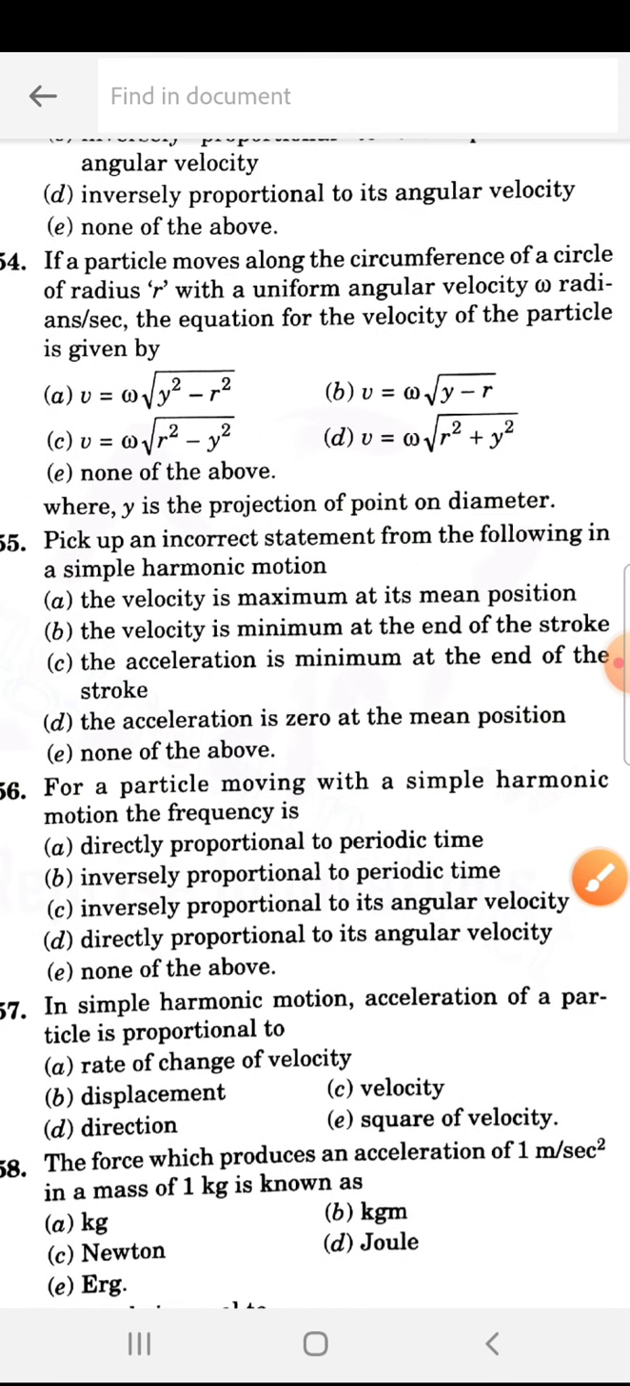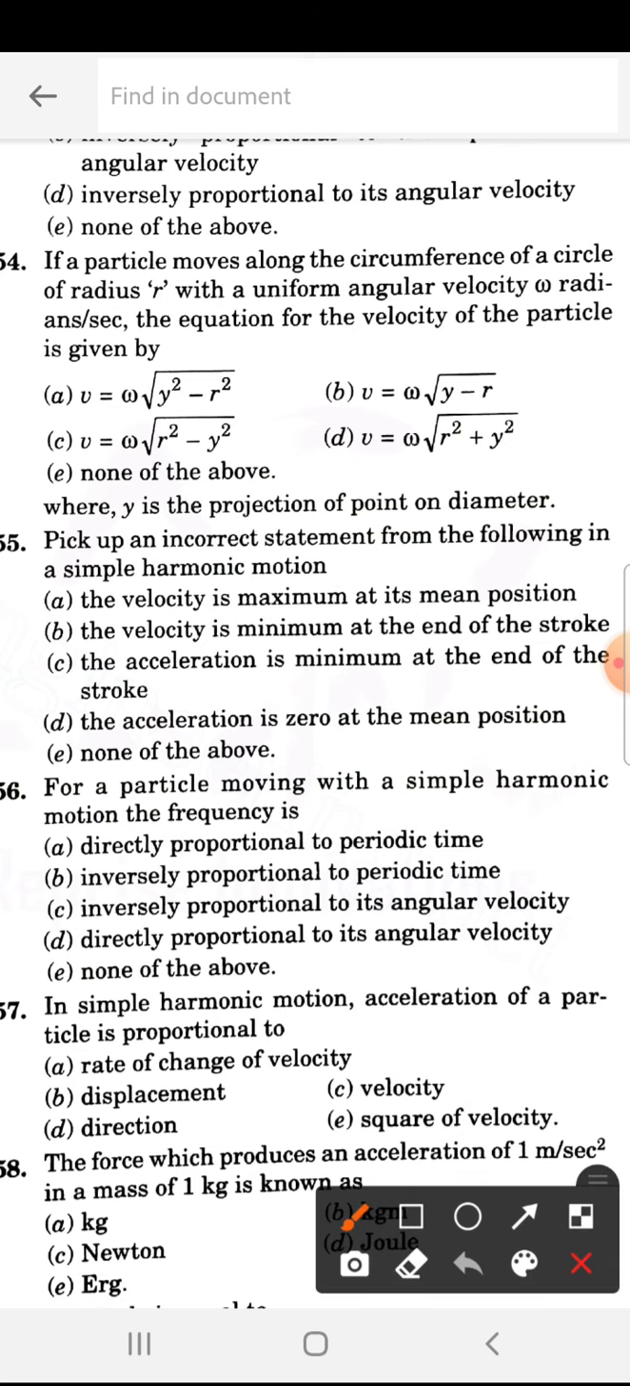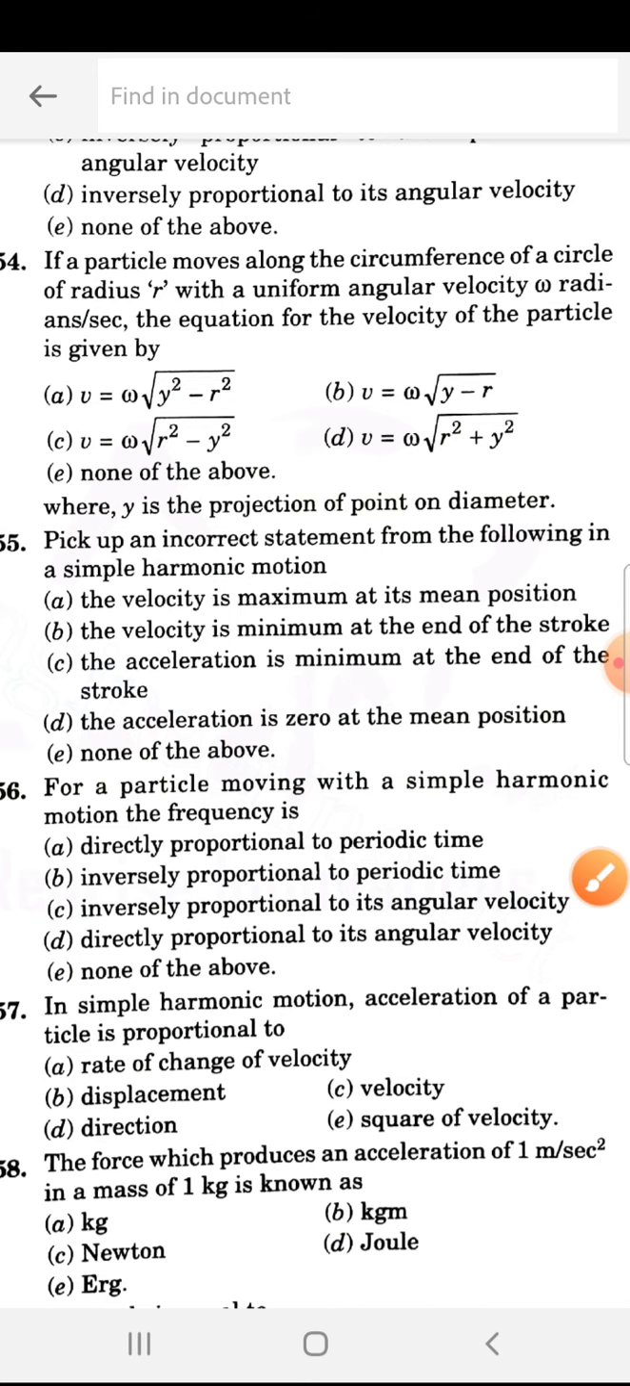If a particle moves along the circumference of a circle of radius r with a uniform angular velocity omega radians per second, the equation for the velocity of the particle is given by, 254 is C. V is equal to omega into square root of r square minus y square.